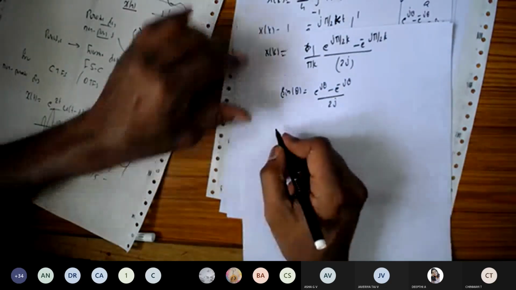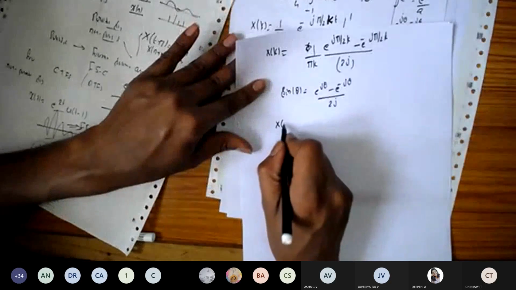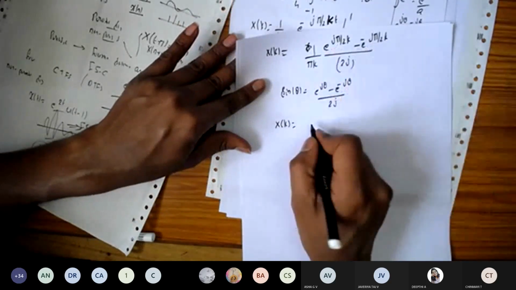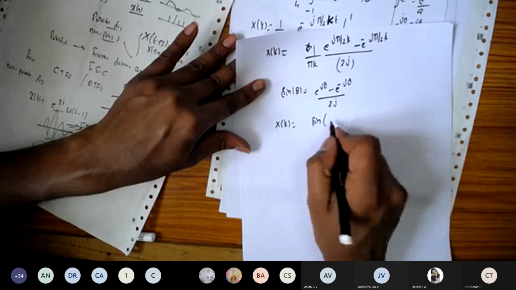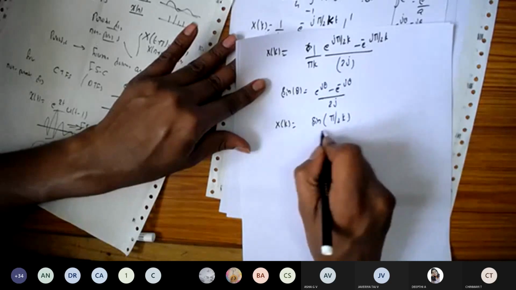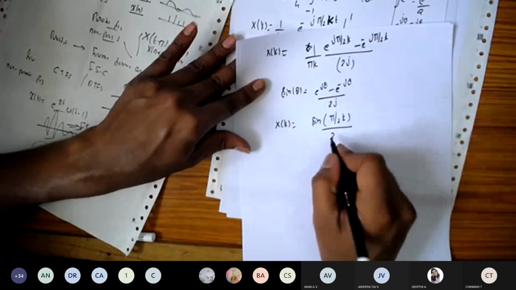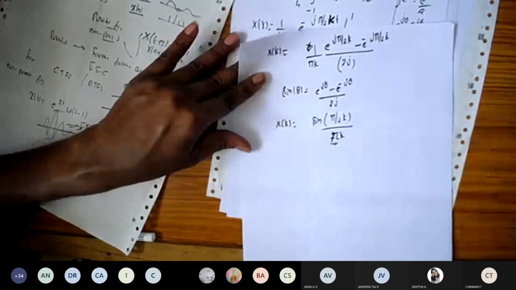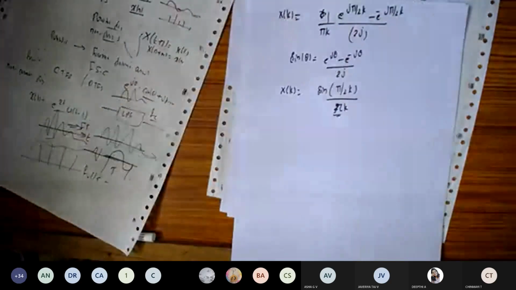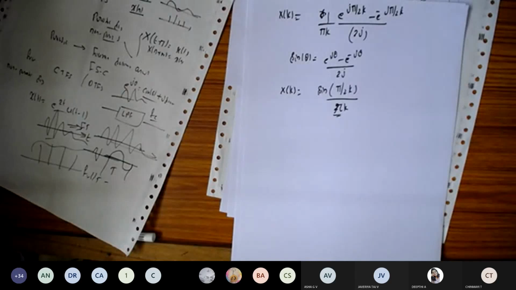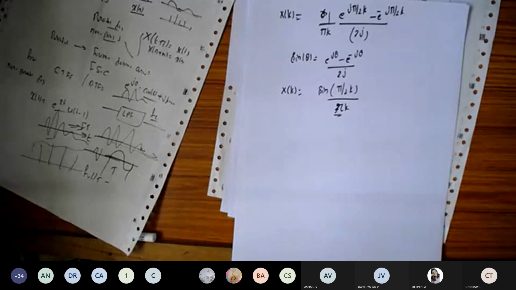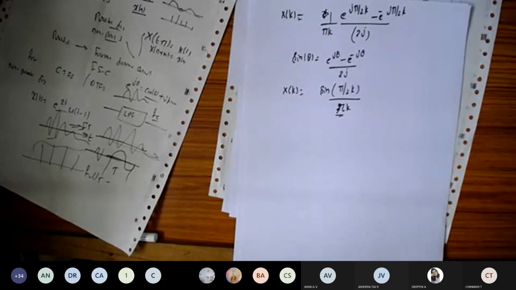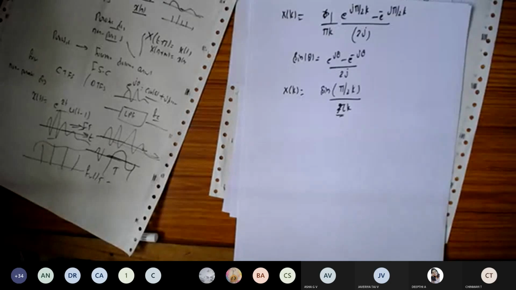So x of k will become sine of pi by 2 into k, divided by pi into k. Done, right? Any doubts in this one?